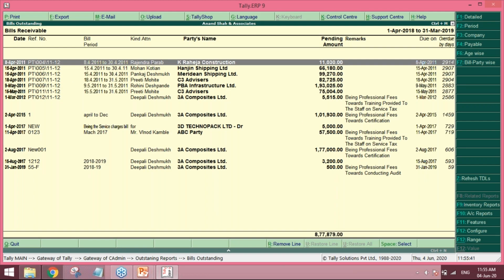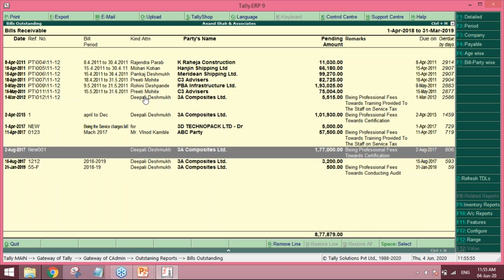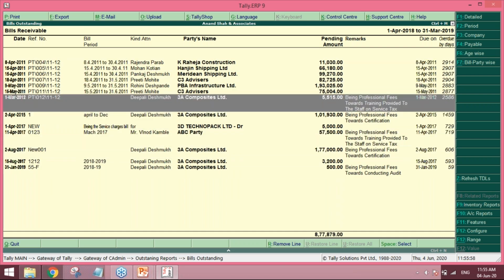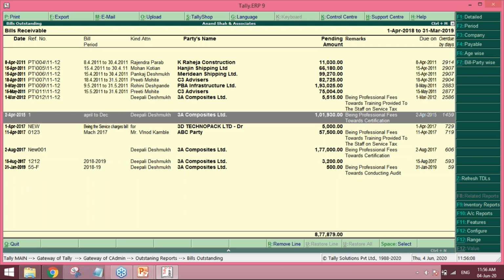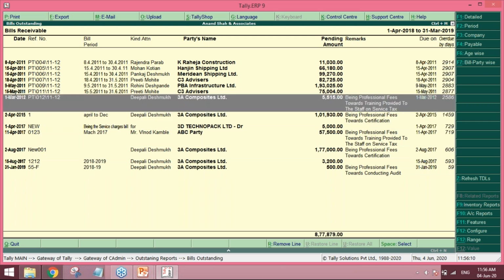Outstanding reports are very nicely designed. For example, the billing period is there, reference number is there, then kind attention will be the contact person whom I have to contact, the party name, and the remarks will have what services I have rendered. So this way you can have the detailed outstanding report, the bills receivable.